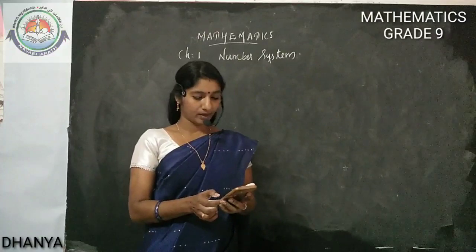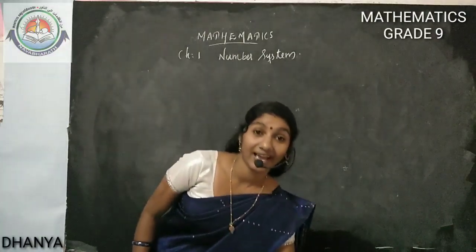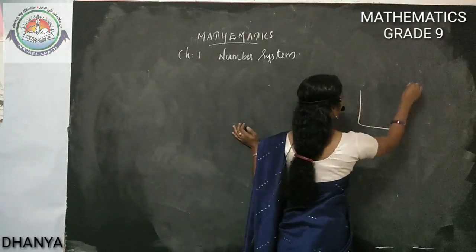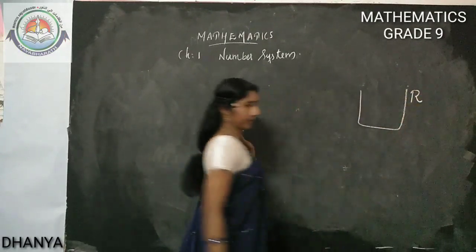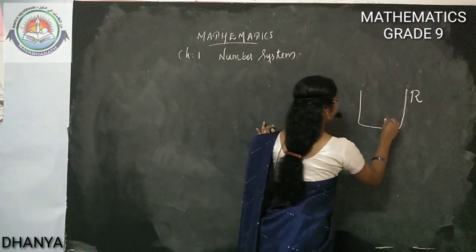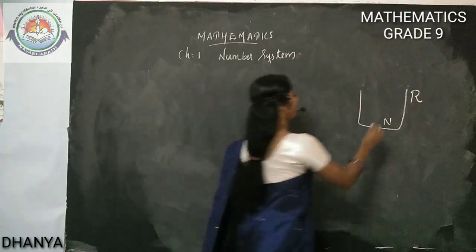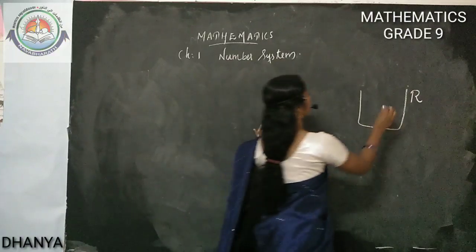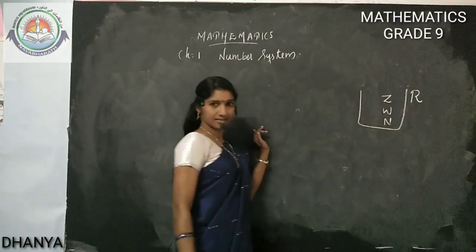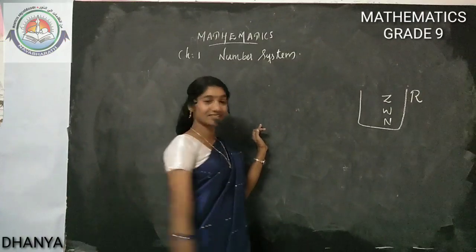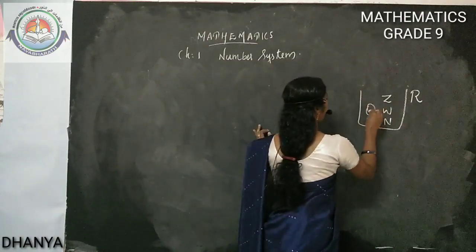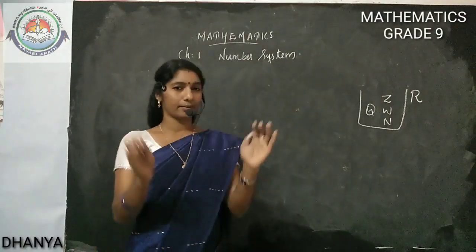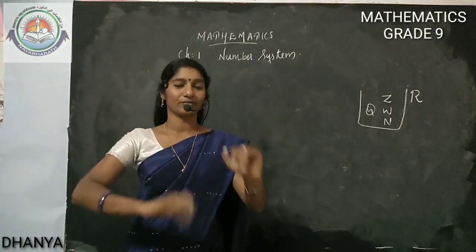So we completed rational numbers. In the collection of real numbers, this is the bag of real numbers. We put natural numbers. Then we inserted 0, and we are getting all whole numbers. Then we inserted Z, integers, on the left side of the number line. And we inserted rational numbers. But the real number bag is not full. Some more types of numbers are there.